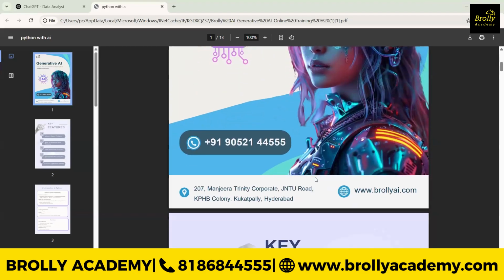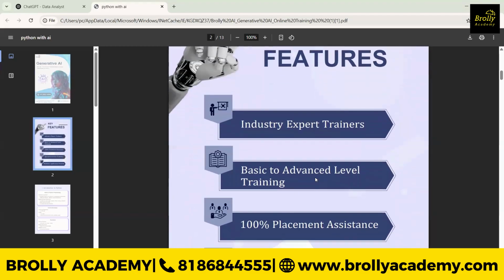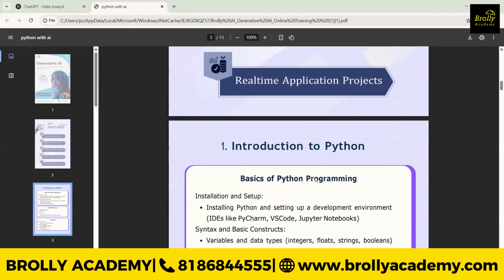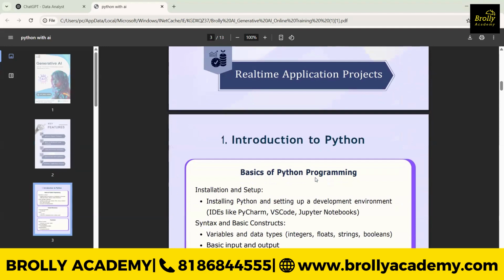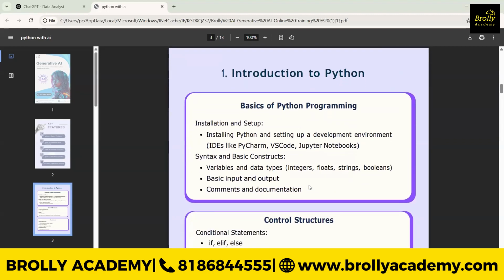So see, in generative AI, we need to start from the basics of Python, right? You need to understand exactly what is going to happen in Python and how to write the syntax. Some of the persons will be new to Python. Some will be from an e-commerce background, some from an MBA background, whatever it may be, right? So that's the reason why we'll start from the basics of Python.